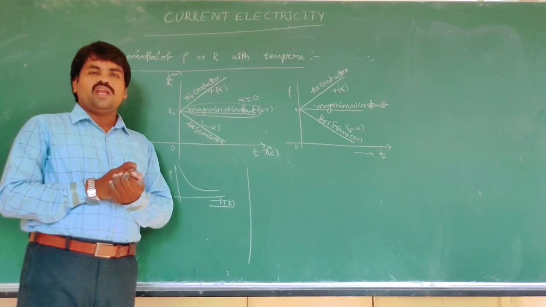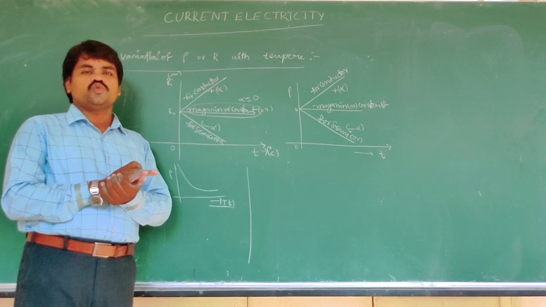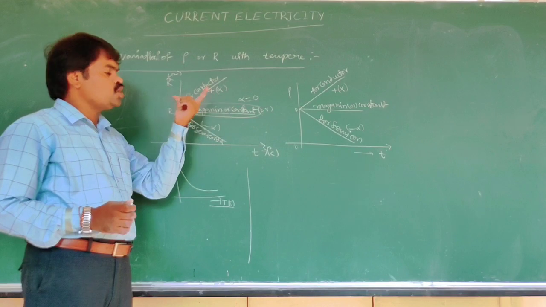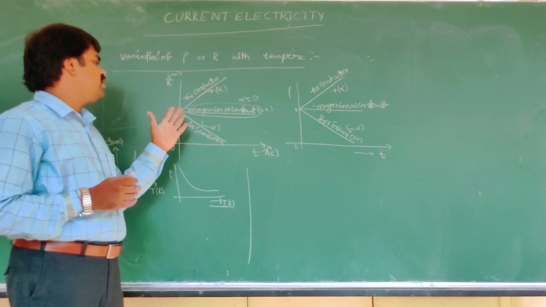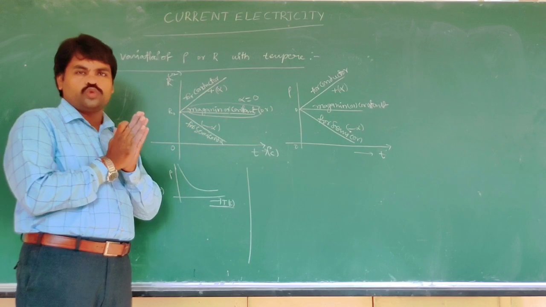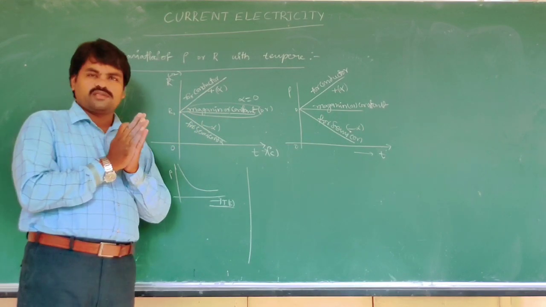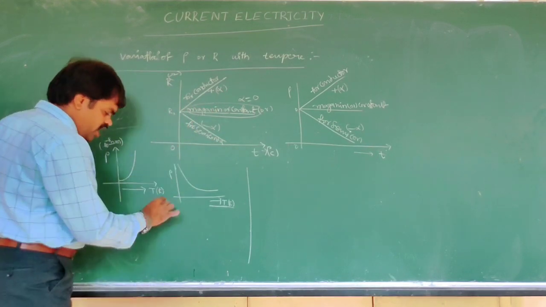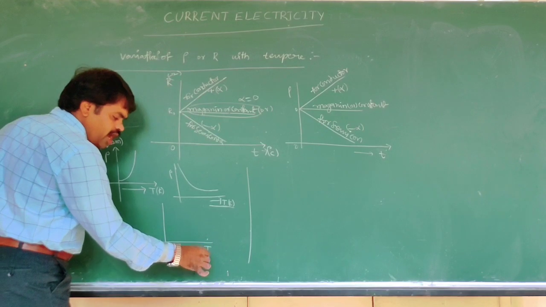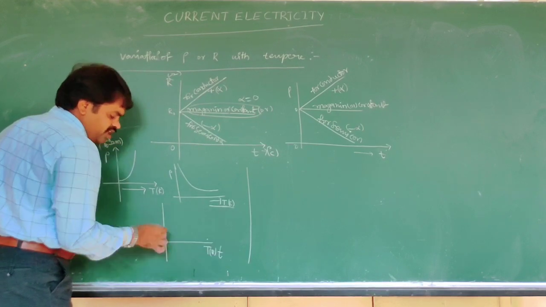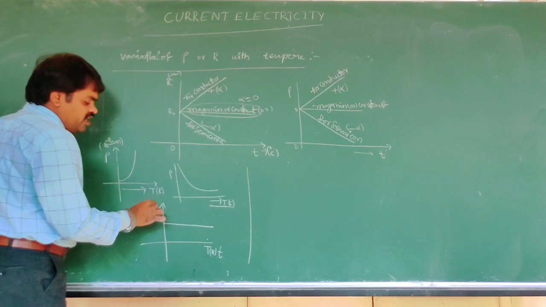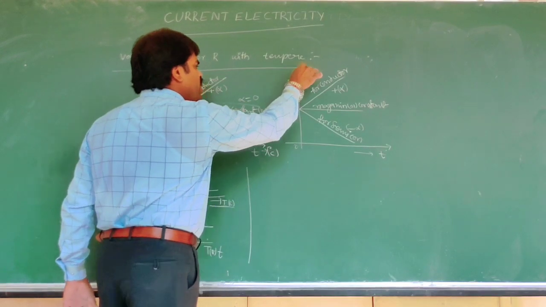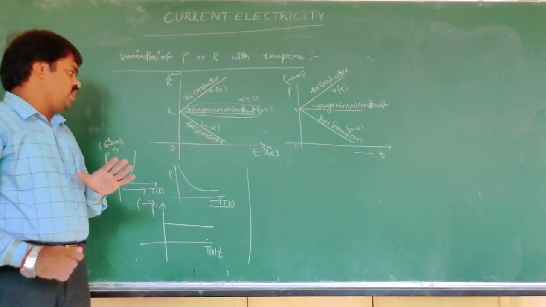That's why manganin and constantan are used for standard resistance coils. If the question asks why manganin or constantan are used for standard resistance coils, it is because they are independent of temperature. We see the graph, very simple to draw, for the Kelvin scale or Celsius scale, for manganin and constantan. This is the answer.